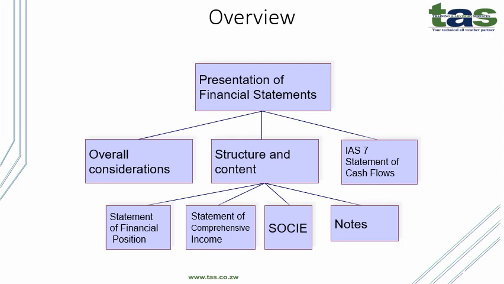IAS 1 sets out the overall requirements for financial statements, including how they should be structured, the minimum requirements for their content, and overriding concepts such as going concern, the accrual basis of accounting, and the current or non-current distinction. The standard requires a complete set of financial statements to comprise a statement of financial position, a statement of profit or loss and other comprehensive income, a statement of changes in equity, and a statement of cash flows.